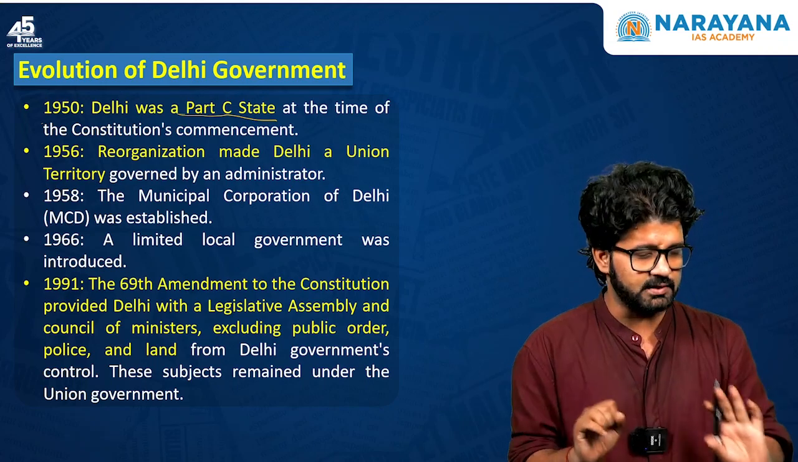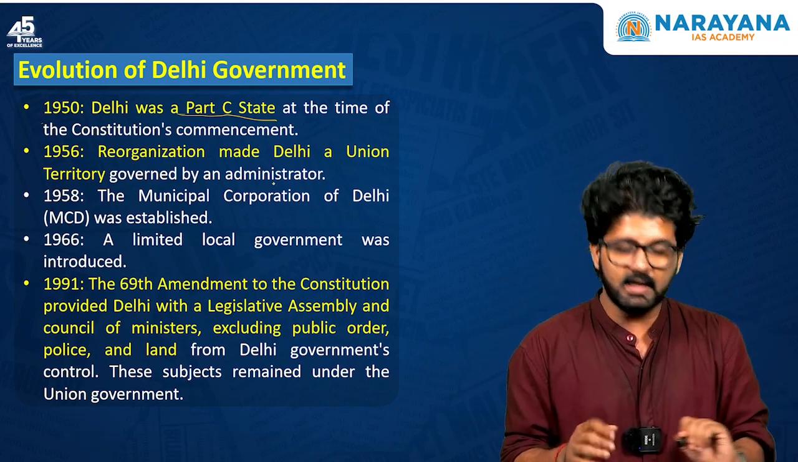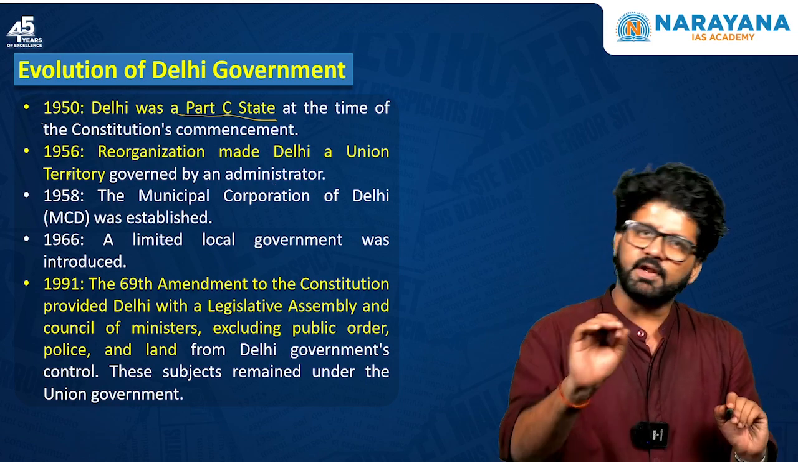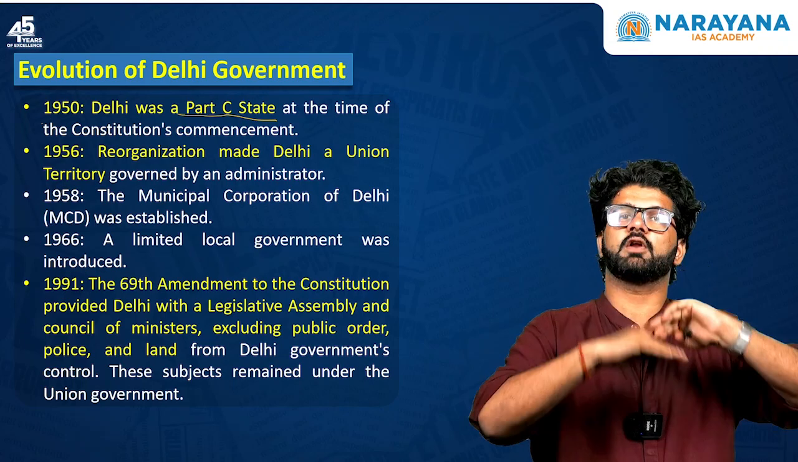So if you're understanding this, in 1950, Delhi was a Part C state. In 1956, reorganization happened and Delhi was made a union territory. In 1958, MCD was formed. In 1966, a limited amount of local governance, a third tier of governance, was introduced.